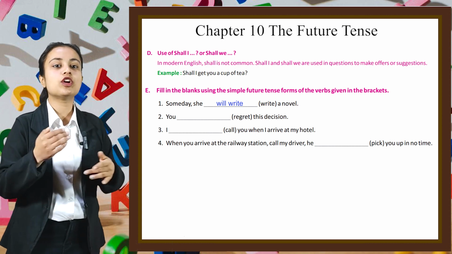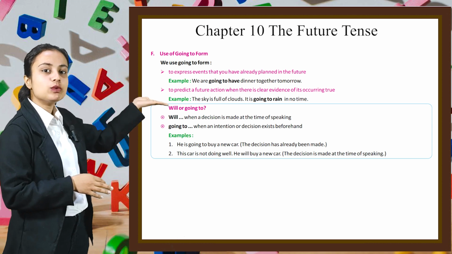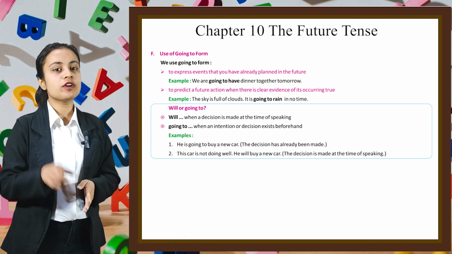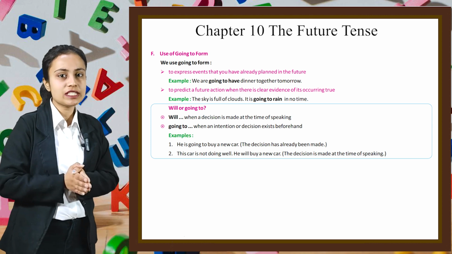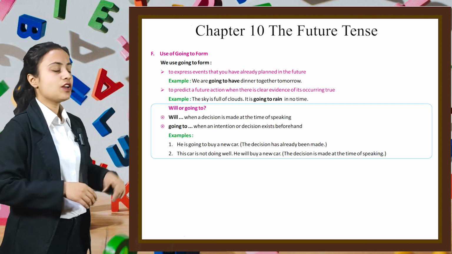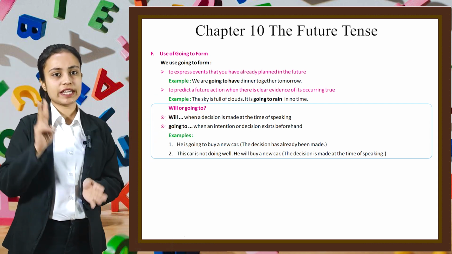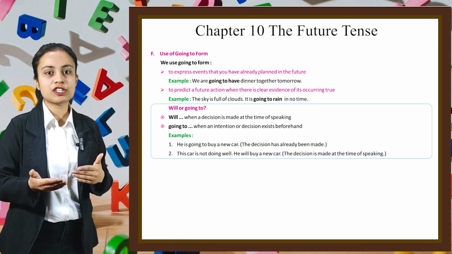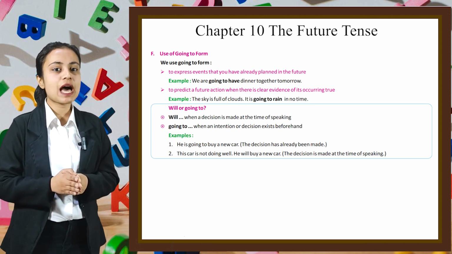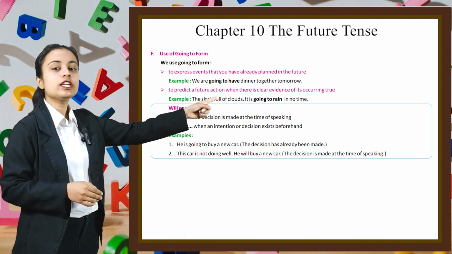With that, let's move on to another part of this chapter, which is part number F, use of going to form. We use the going to form first to express events that you have already planned in the future. For example, we are going to have dinner together tomorrow. Second, to predict a future action when there is clear evidence of it occurring. For example, the sky is full of clouds. It is going to rain in no time.